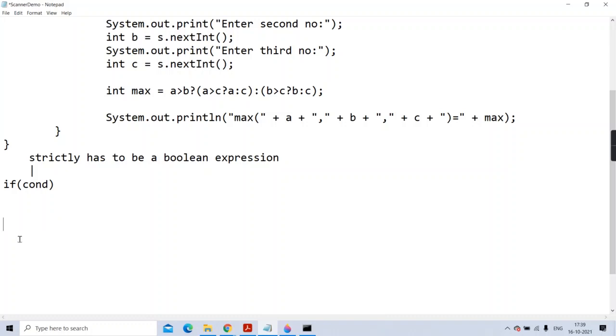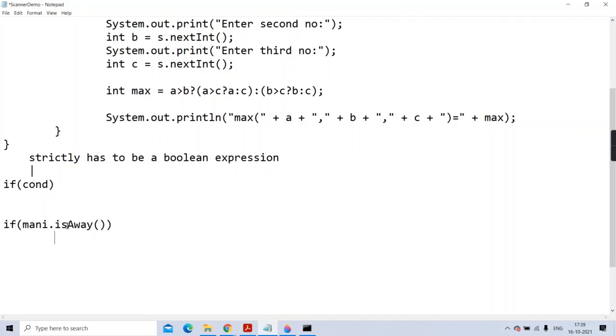Means you need to have an expression over here which evaluates to Boolean. Suppose I call some method in it, if, and here I am writing money dot isAway.